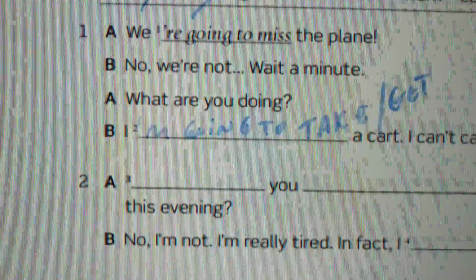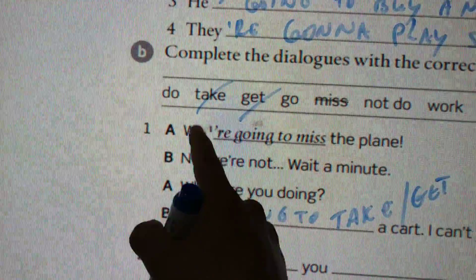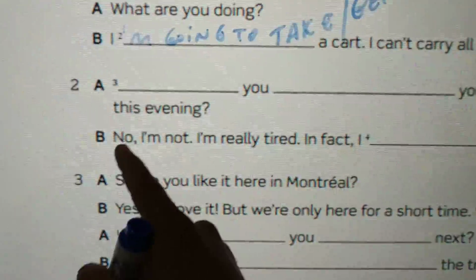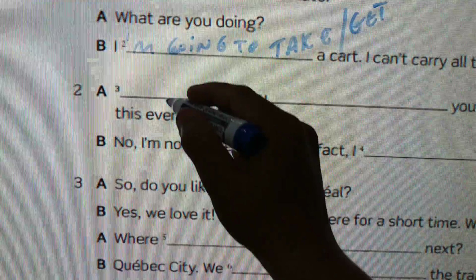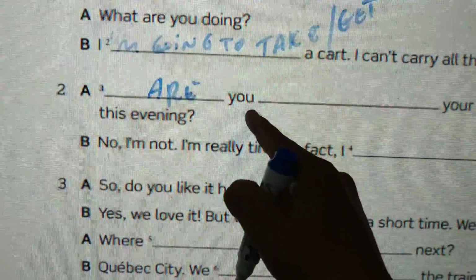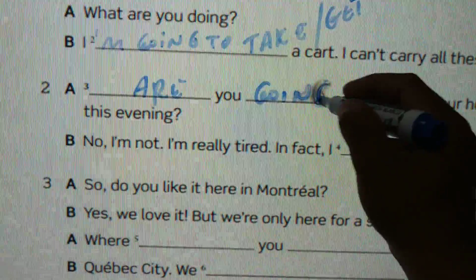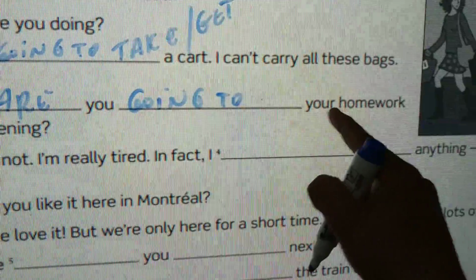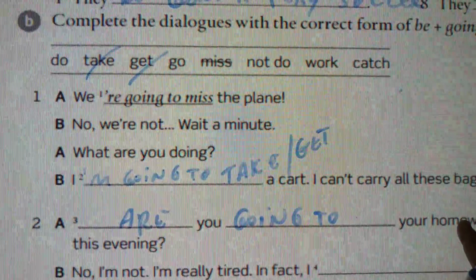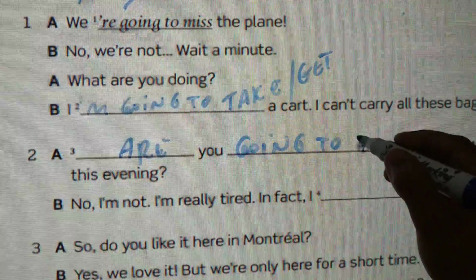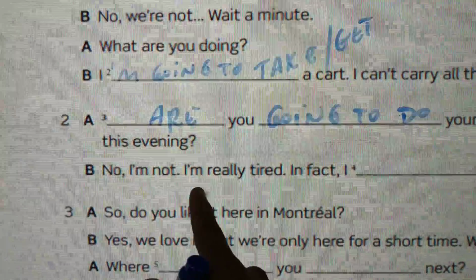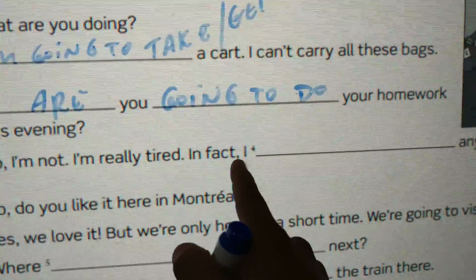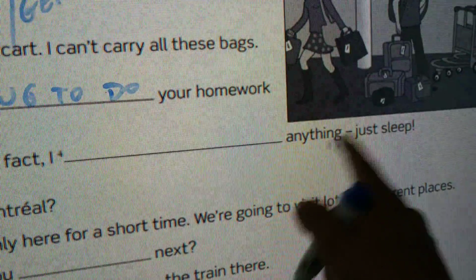It's the supermarket cart or shopping cart. Okay, so let's continue here. Remember, we can use either of these two. So let's continue the conversation. Your homework this evening. So, are you going to do your homework? Homework, we use the verb do. You do your homework. So, are you going to do your homework this evening? No, I'm not. I'm really tired. In fact, I'm not going to do anything, just sleep.